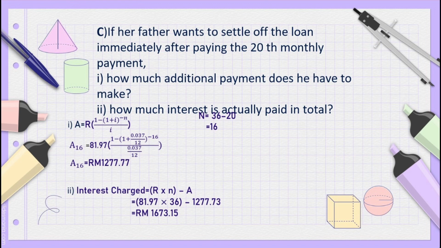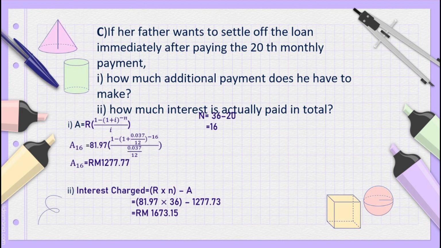For i, we are using 0.037 over 12. As for n, we are using 16, because the total number of payments is 36, and we subtract the 20 paid by Susanna's father. That is how we have n equal to 16.